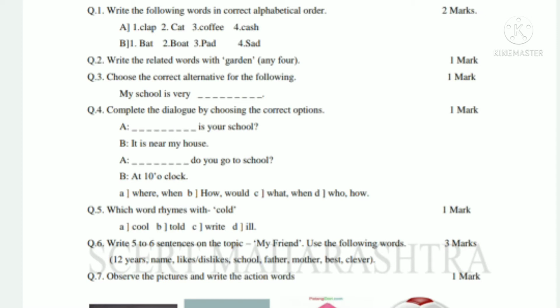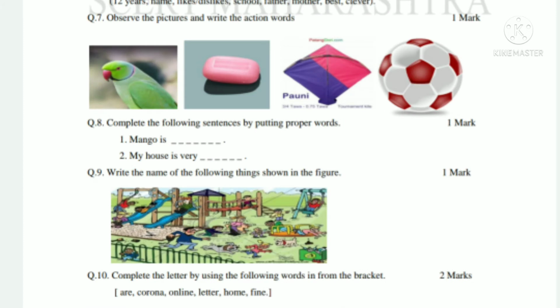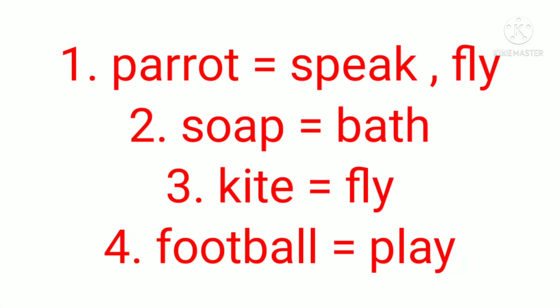Then question 7th, observe the pictures and write the action words. Here you have to write the action words for the 4 pictures given below. First one is parrot, second soap, third kite, and 4th one is the football. So the answer of the question 7 is, we can write as first parrot, that is speak or fly. Soap is equal to bath. Kite is equal to fly. Football is equal to play. Means we have to just write action words of this 4 pictures.